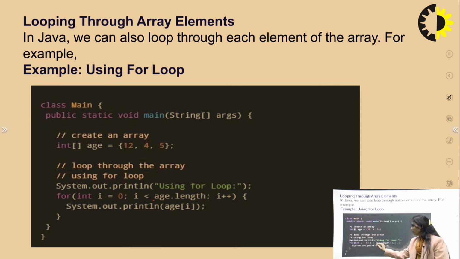This is working for your array length, that is the total length of your array. The checking condition is the total length of an array, which is checked by the age.length method. So that is how this is going to work. System.out.println will be working toward this age[i]. So one by one you are iterating the values of your array elements.